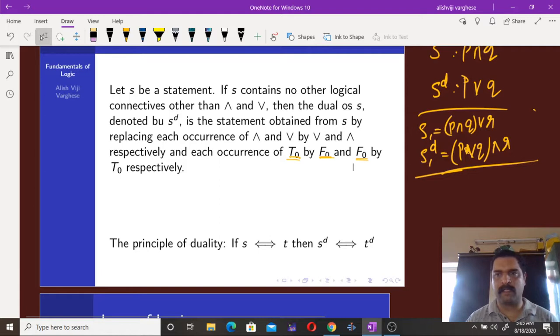So in our examples, there is no contradiction or fallacy. If we have a statement like P and fallacy, then its dual is P or a tautology. So that is how we have to write the dual of a logical compound statement.